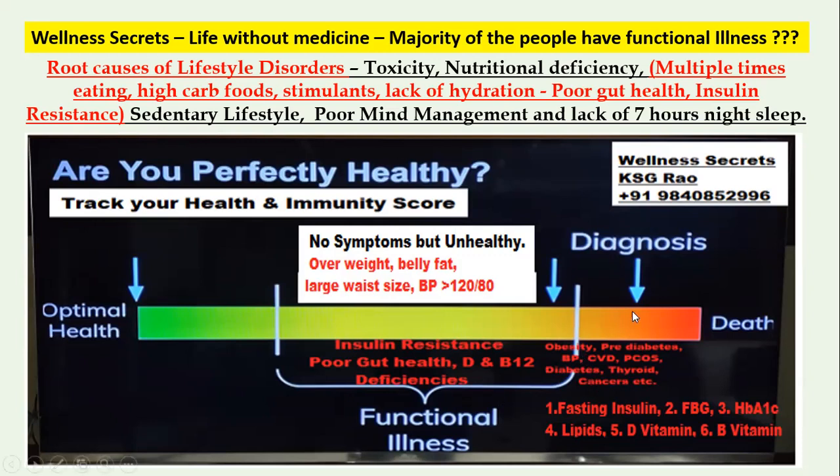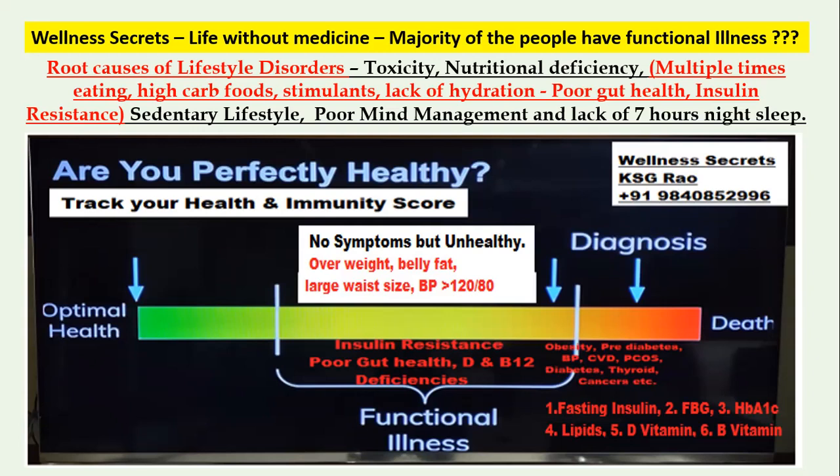By the time it is diagnosed, people have lost so much valuable time. A stitch in time saves nine. So these are the 6 blood tests which will tell us our health to a large extent. What are they? They are fasting insulin test, fasting blood glucose, HbA1c, lipid profile, D vitamin, and B12. These 6 blood tests may cost you around 2000 to 2500. Better go for a good package, including all these tests, friends.